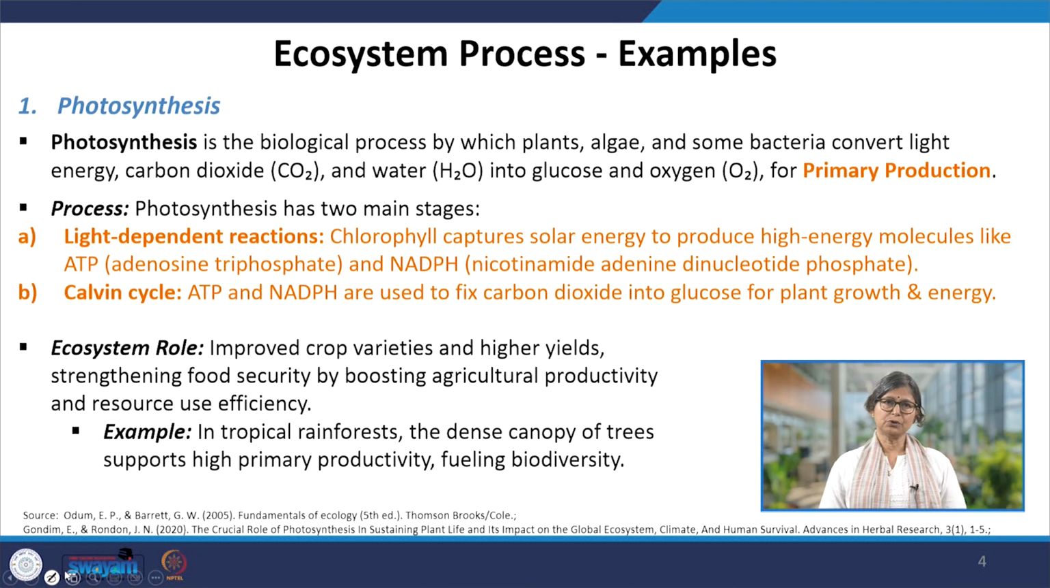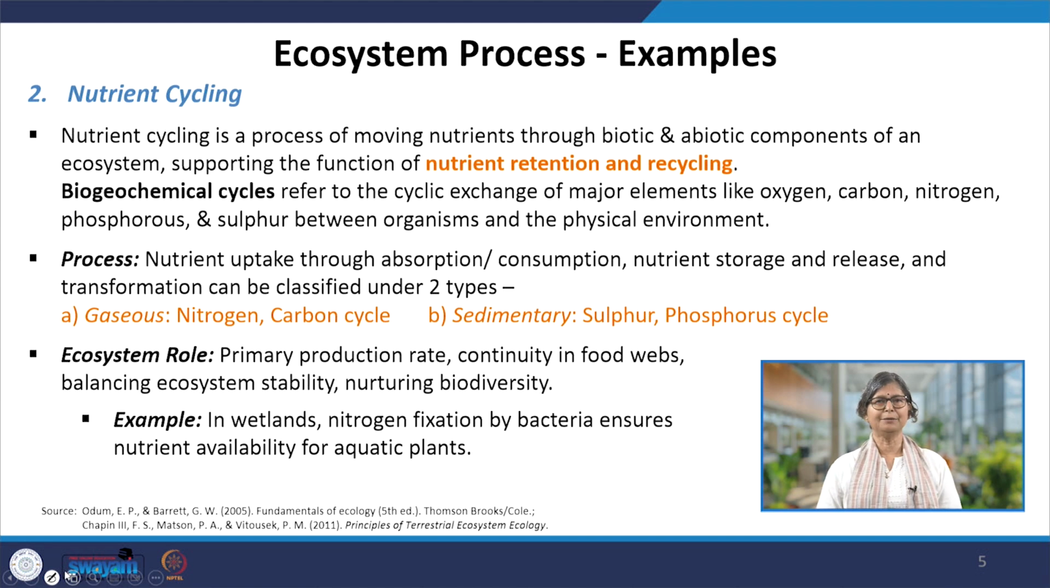What ecosystem role does it help with? Photosynthesis improves crop varieties and higher yields, strengthening food security by boosting agricultural productivity and resource use efficiency. We can go for several examples, like in the tropical rainforest, dense canopy of trees supports high primary productivity, fueling biodiversity. Next one, we will come to the process, that is nutrient cycling.